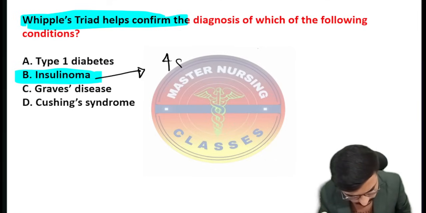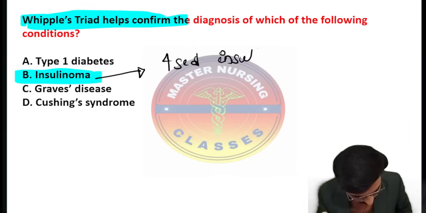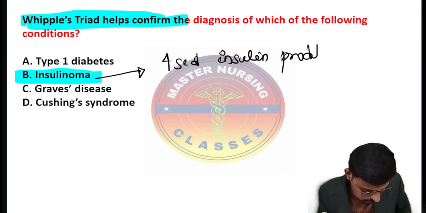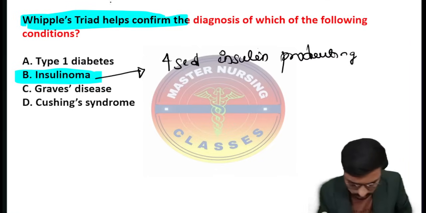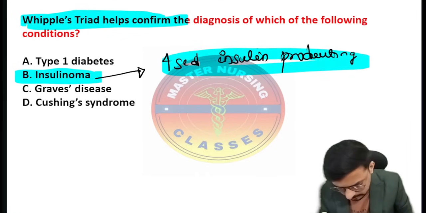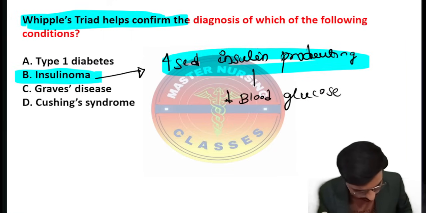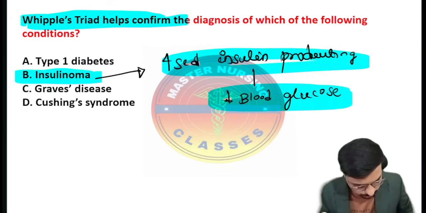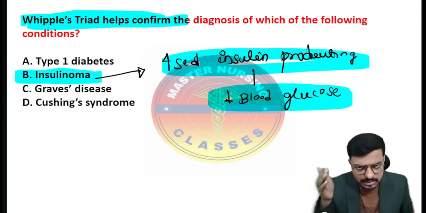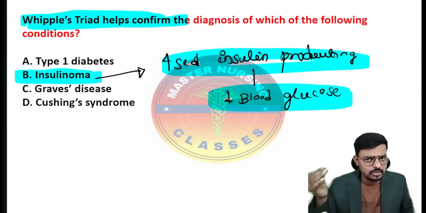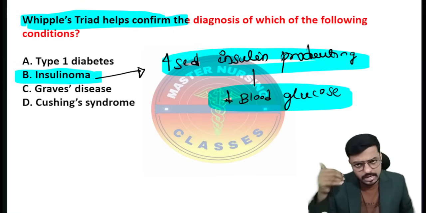Where it is excessively producing insulin, increased insulin production. But if insulin is produced excessively, what happens to the blood glucose level? Blood glucose level will decrease. Decreased blood glucose level, frequently. If the patient is going into hypoglycemia very frequently, say the patient came today, and when we checked the blood glucose level, it was 45. So we gave the correction, that is dextrose solution, and the patient came to the normal glucose level, and he went back home.